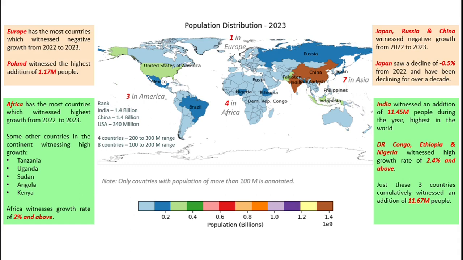For perspective, during the year, it is estimated that 70 million people were added to the world population, from which Africa added 33 million and Asia added 30 million, despite Asia having India, Indonesia, and Pakistan, the large contributors. Africa added more people because of the contribution from all its countries.